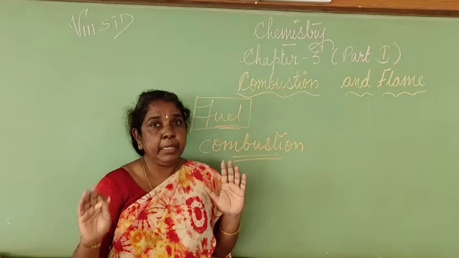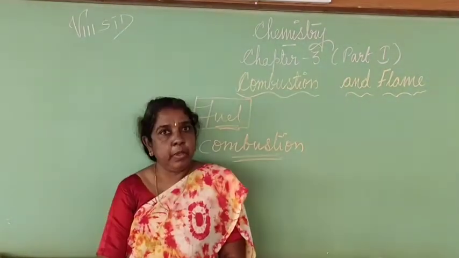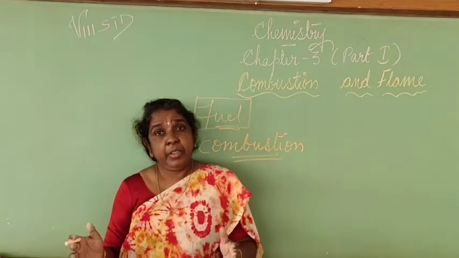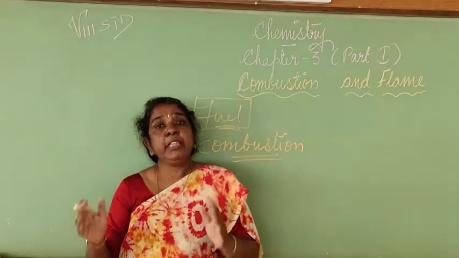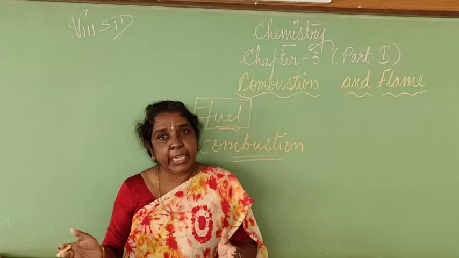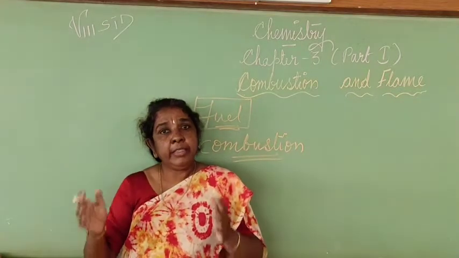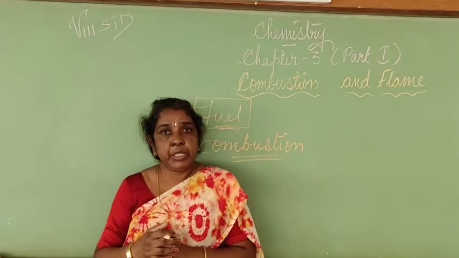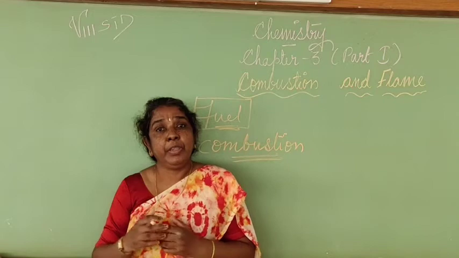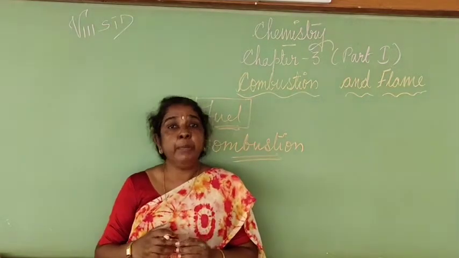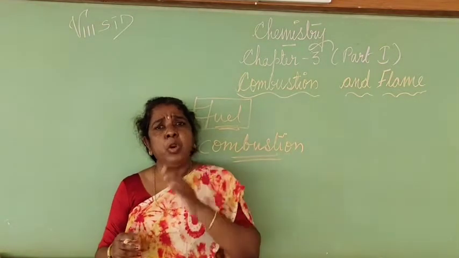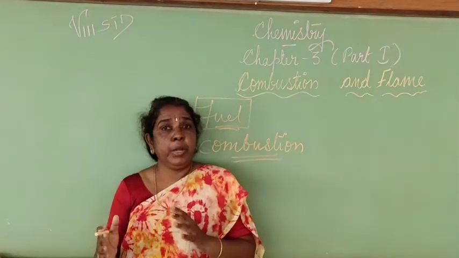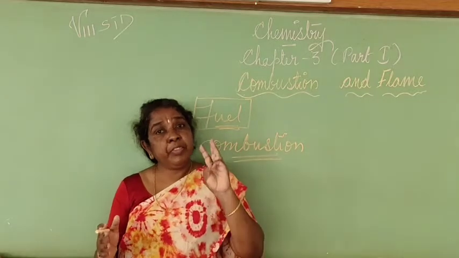It's very clear that any substance which reacts, which burns in the presence of oxygen to release heat, and this process of burning of the substance is called combustion. And the substance which burns is called combustible substance, or you can also call it fuels.